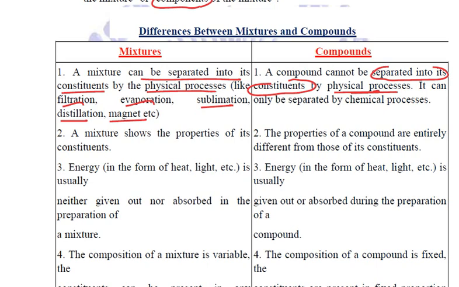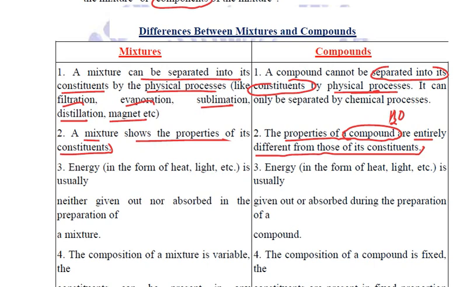Second point of difference between mixtures and compounds is that a mixture shows the properties of its constituents. But when the constituents are chemically combined to form a compound, then the properties of the compound are entirely different from those of its constituents. Taking the same example of water. Now water is made up of hydrogen and oxygen.